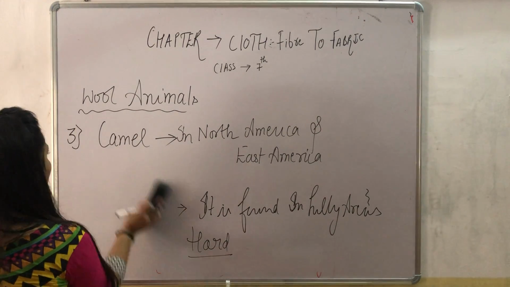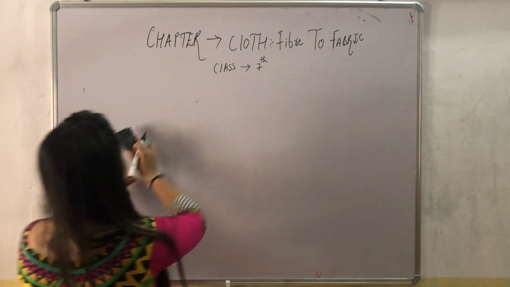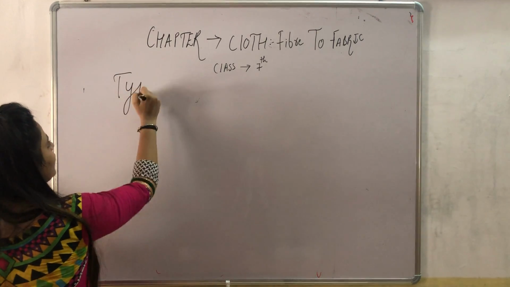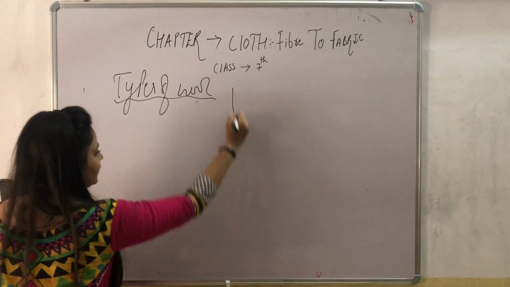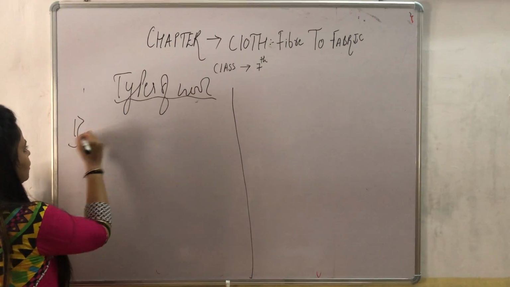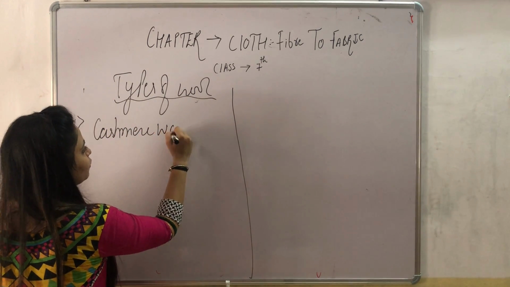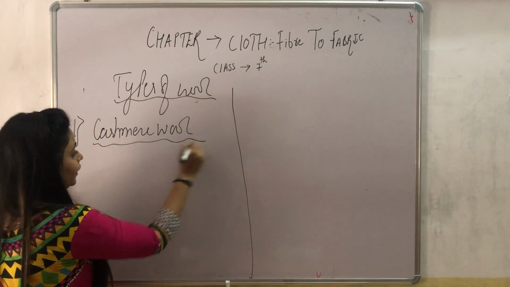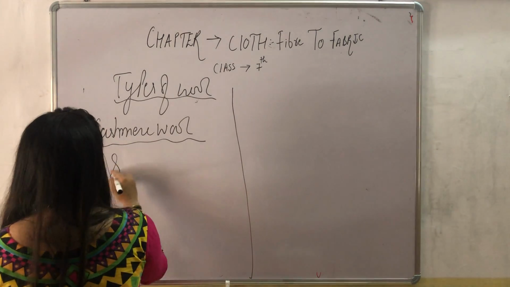Now we will talk about the types of wool. The first wool we will discuss is cashmere wool, that is Kashmir wool. Kashmir wool is very soft.